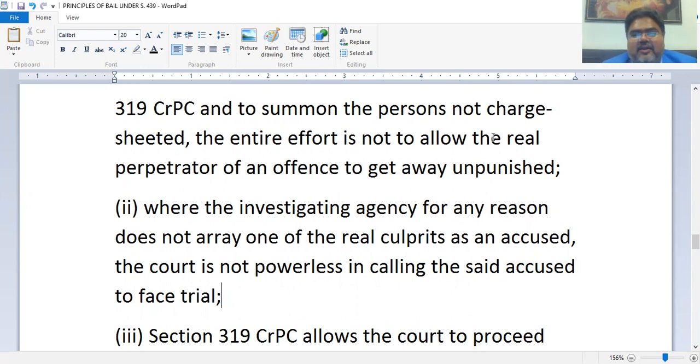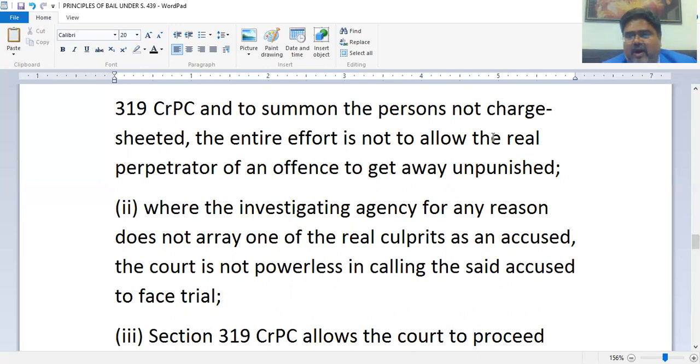Second point: where the investigating agency, for any reason, does not array one of the real culprits. For any reason, it can be bribe, corruption, nepotism, whatever. There are various reasons, or the investigating agency was not investigating properly, it wasn't focusing on the case, its attention was diverted, or maybe the investigating agency was manipulated, was influenced by the accused, who is a resourceful person. So for any reason, if the investigating agency does not array one of the real culprits as an accused, does not charge sheet him,